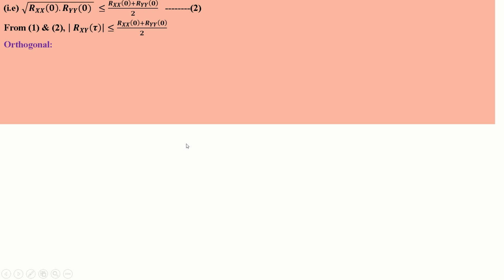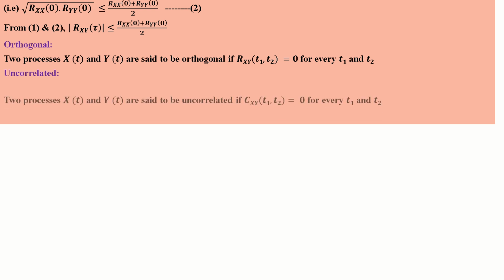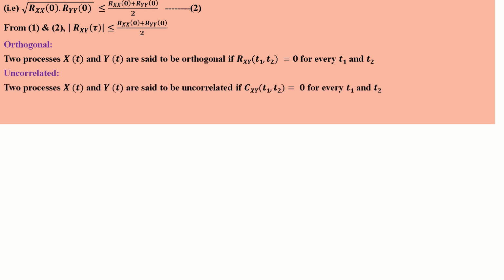Next definition, orthogonal. Two random processes x of t and y of t are said to be orthogonal if the cross correlation Rxy is equal to 0 for every t1 and t2. Uncorrelated. Two random processes x of t and y of t are said to be uncorrelated if the cross covariance Cxy is equal to 0 for every t1 and t2.